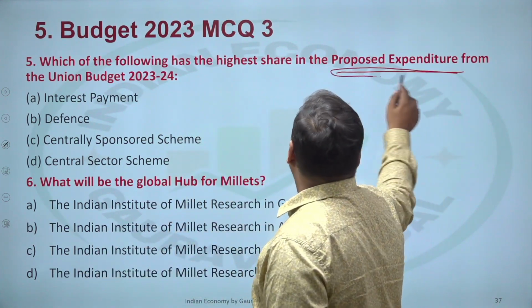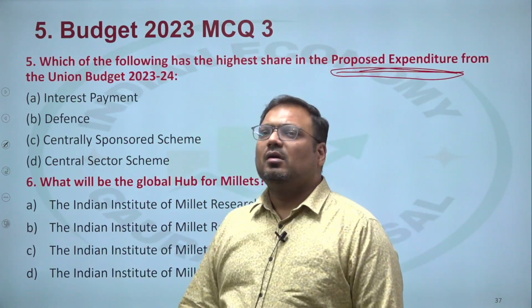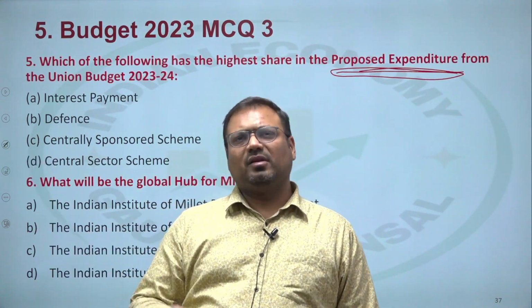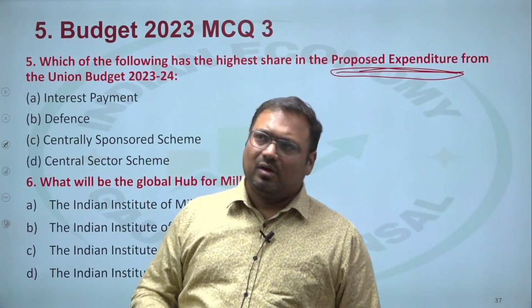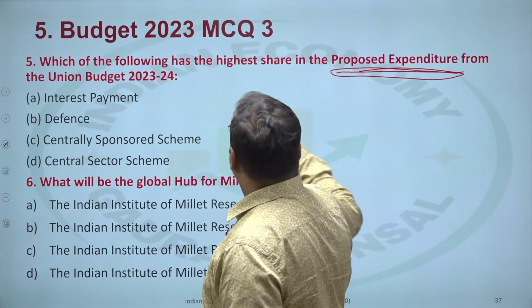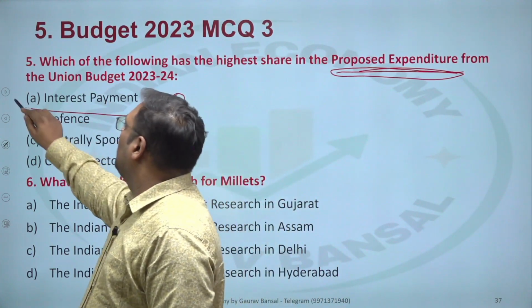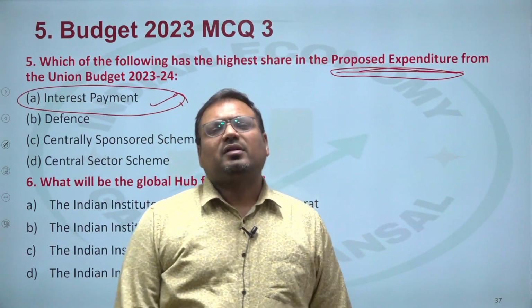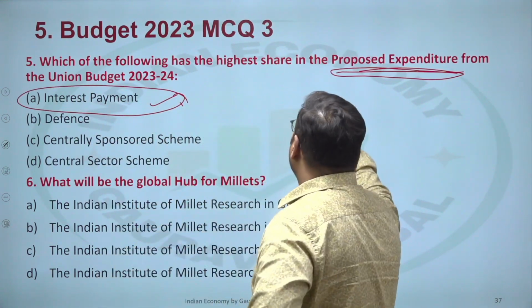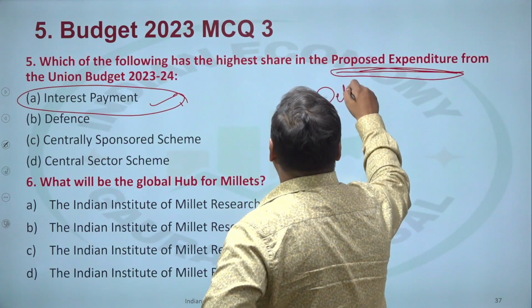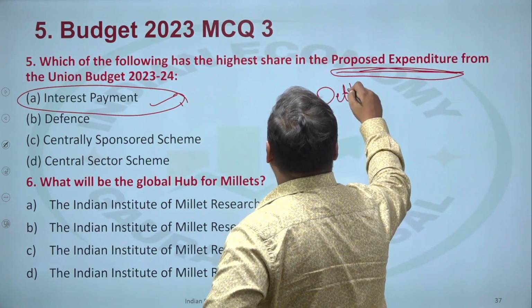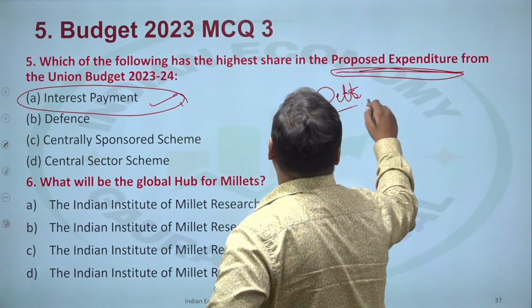So if we look at the expenditure of India, then for several years, in fact for a very, very long time, the biggest expenditure in India is the same entry, and that is interest payment. Our debt to GDP ratio is quite significant, and interest rates in India are also relatively high compared to the Western world.